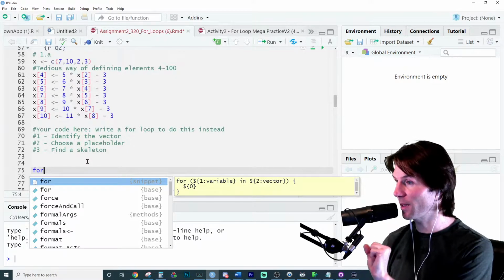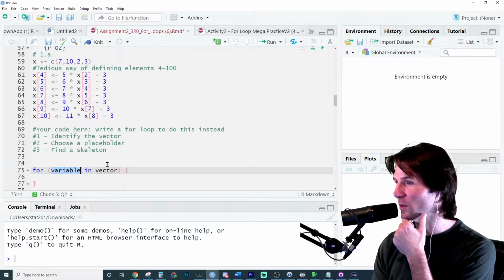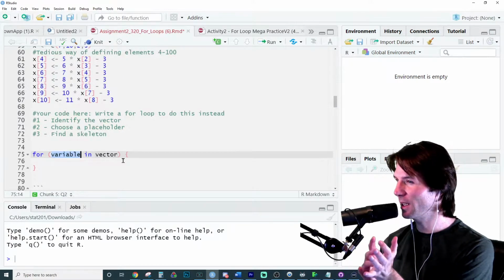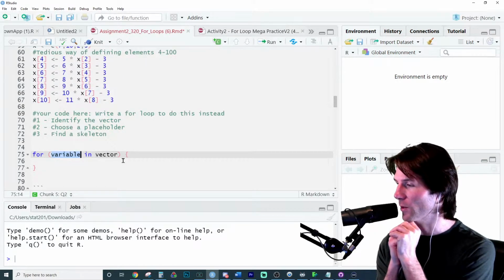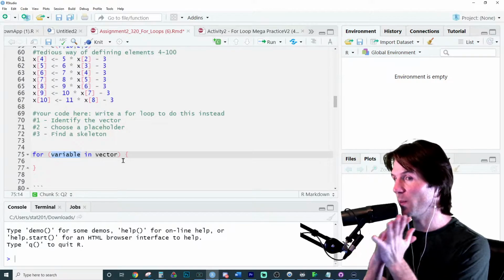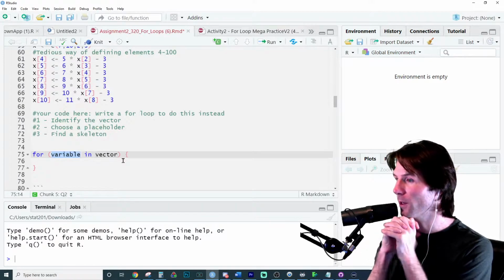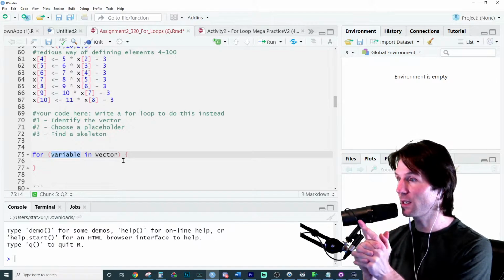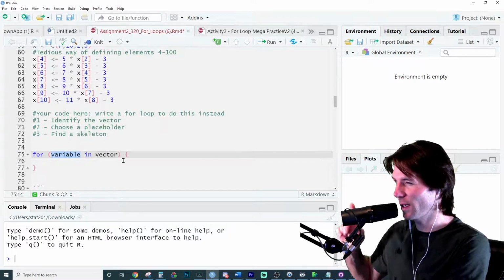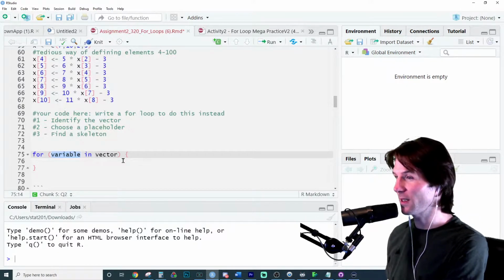That's how to write a for loop, type FOR. And so how many things does a for loop have in it? Who knows? Thoughts? Take a look up above. A for loop has this many things.